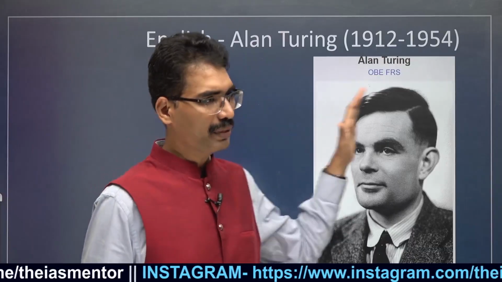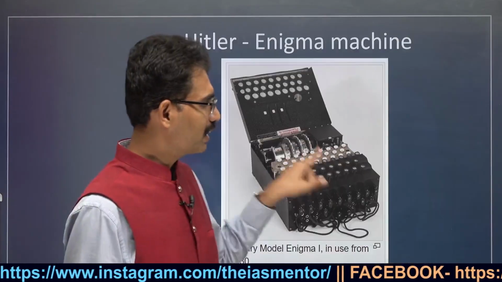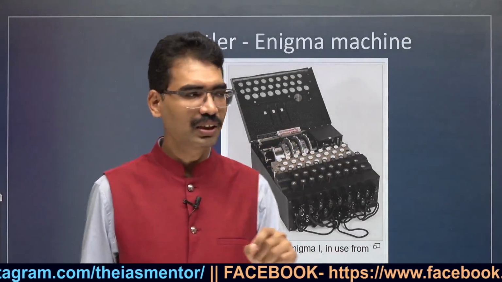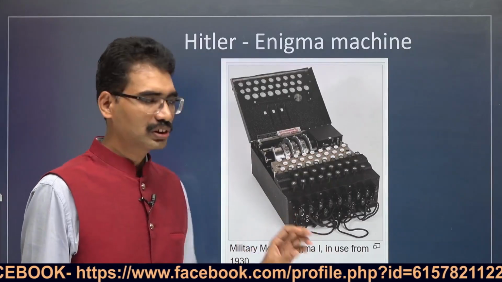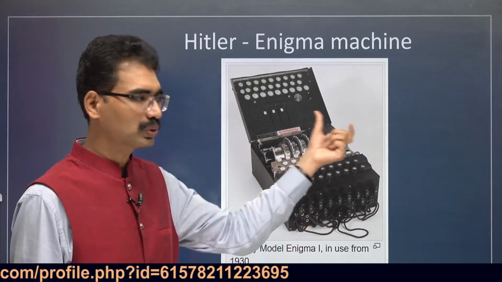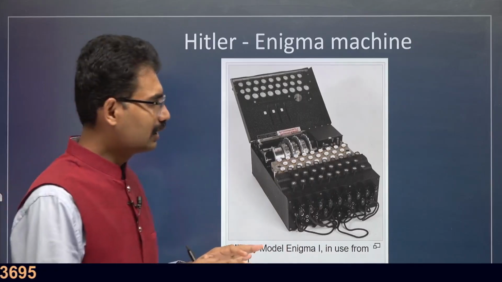His major contribution came during the Second World War. During the Second World War, Nazi Germany was using a machine called Enigma. This Enigma was used by Hitler's military forces to communicate with their military personnel. It is a cipher.